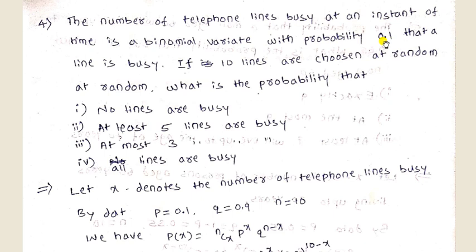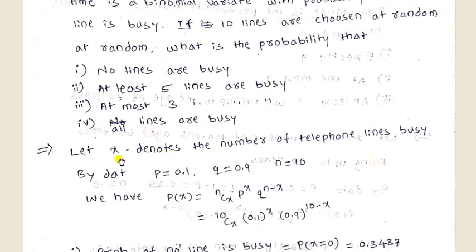Second example: the number of telephone lines busy at an instant of time is a binomial variate with probability 0.1, that is p equal to 0.1, that a line is busy. If 10 lines are chosen at random, where 10 is the value of n, what is the probability that no lines are busy, at least 5 lines are busy, at most 3 lines are busy, and all lines are busy?